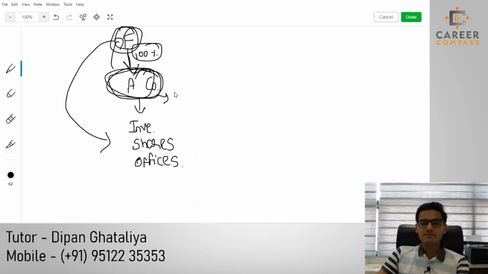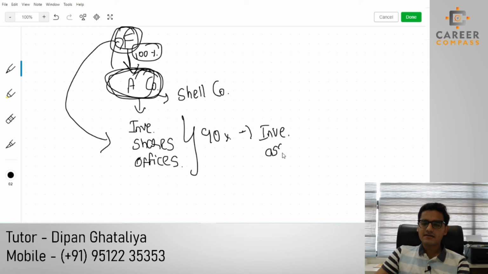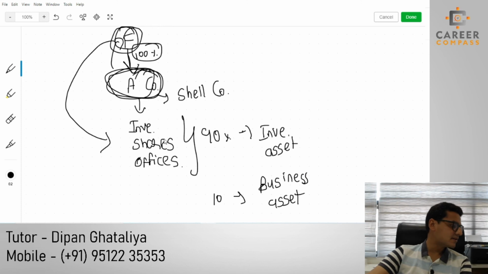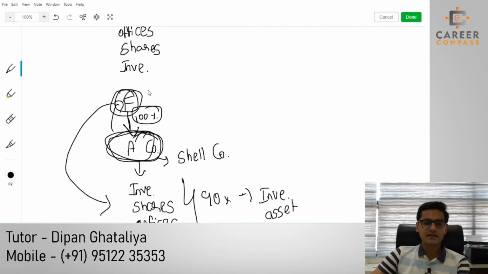Now A company is a shell company, whose 90% assets are investment assets, and only 10% assets are business assets. Okay, we got the idea. Now students, please understand what the father did.